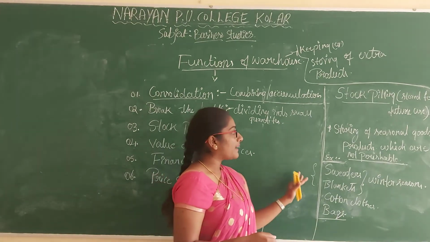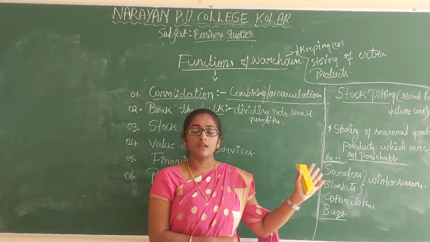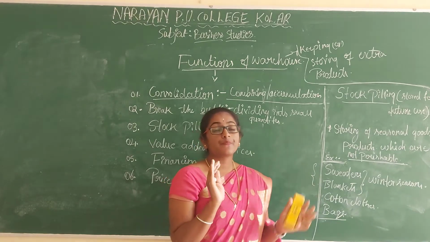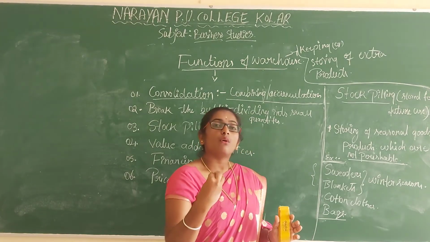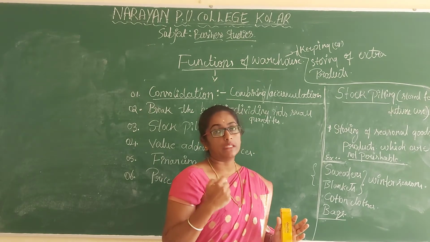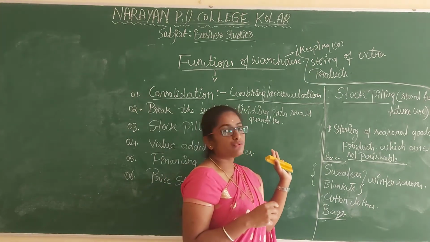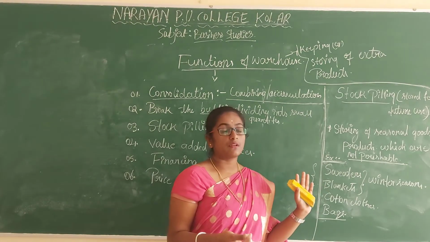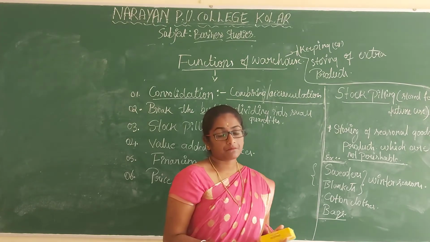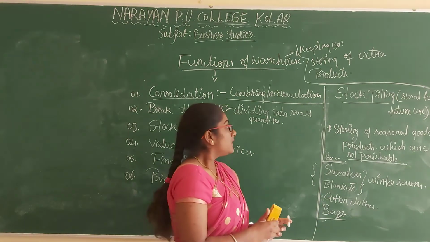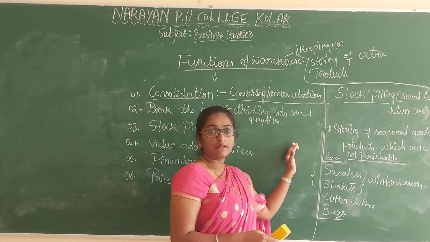So likewise the seasonal products will be stored, that is, the products which are not perishable. Perishable is nothing but which are spoilable. Those products will be stored, and when the demand arises for that particular product, it will be brought to the market. Okay. Stockpiling is clear.